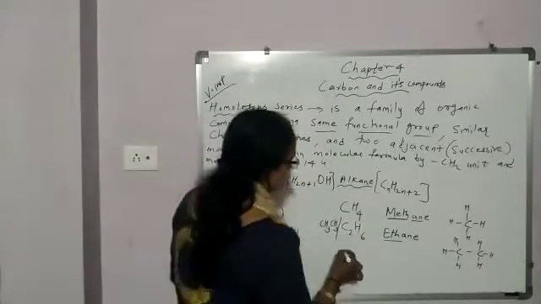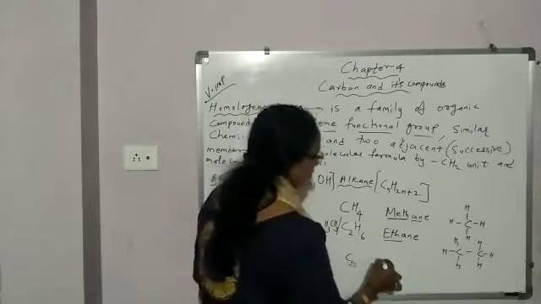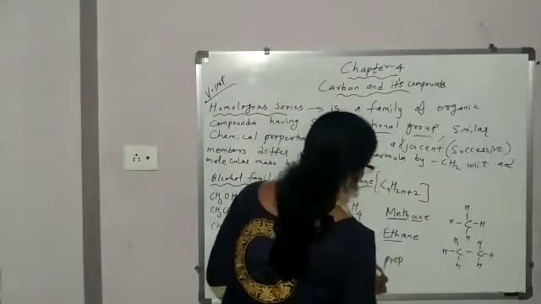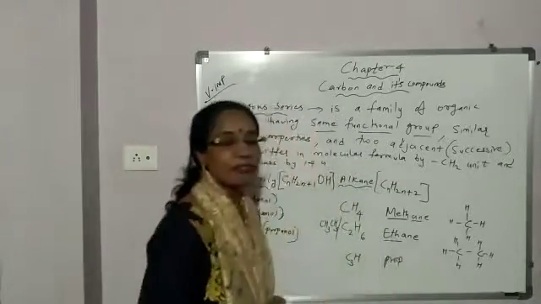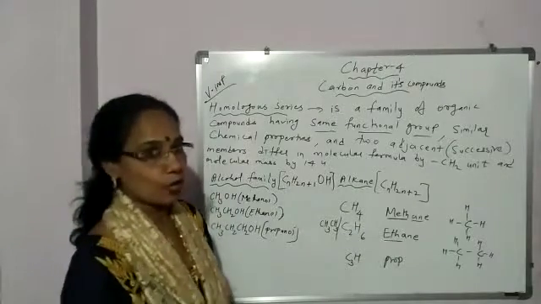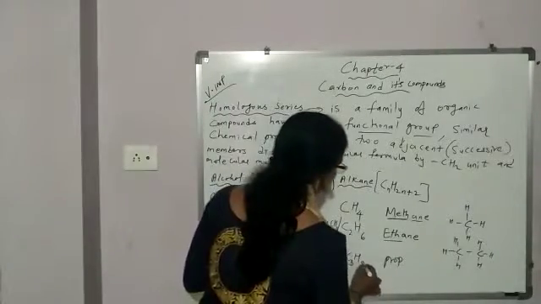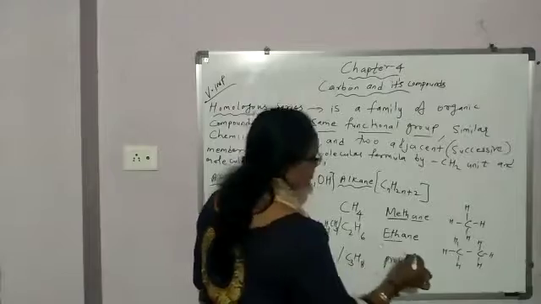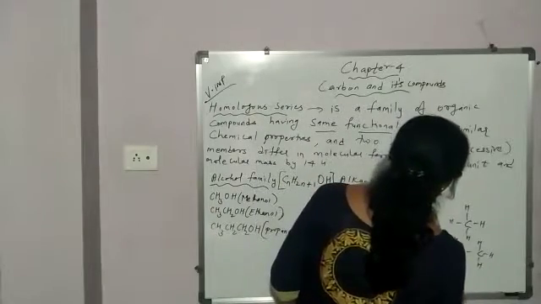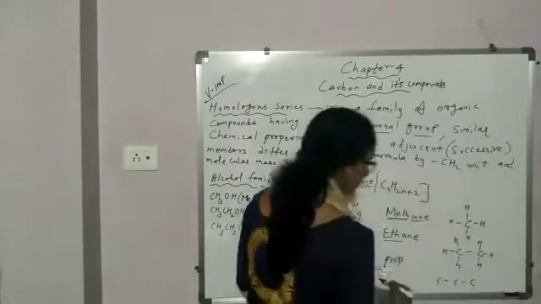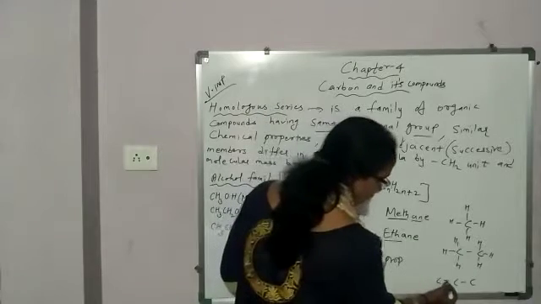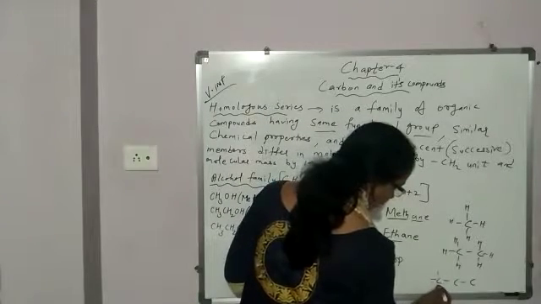Next, 3 carbon atoms, prop. And hydrogen will be double of carbon, 3 twos are 6 plus 2, 8. So, these 3 carbon atoms you can show by single bond, then satisfy the valency of carbon by hydrogen: 1, 2, 3, 4.